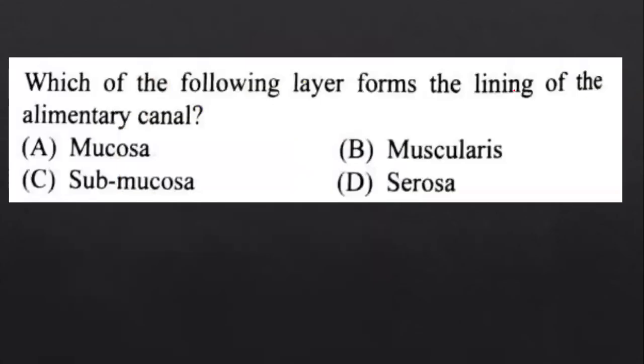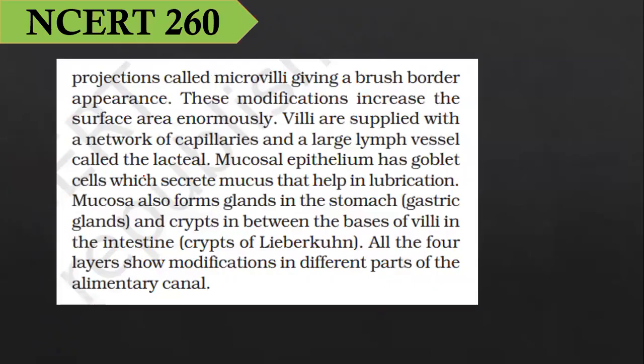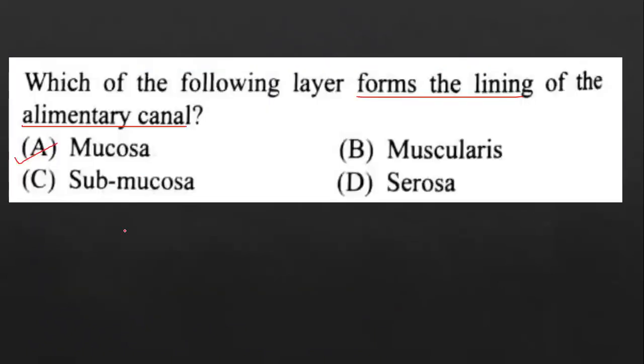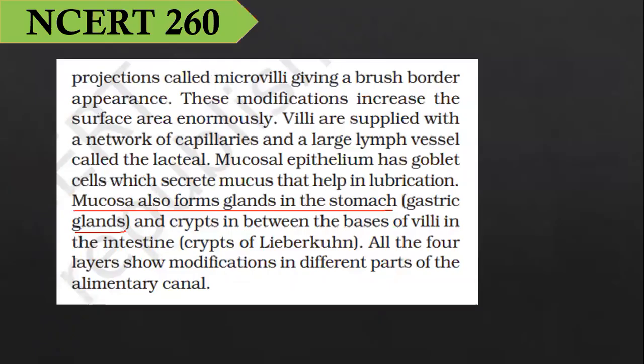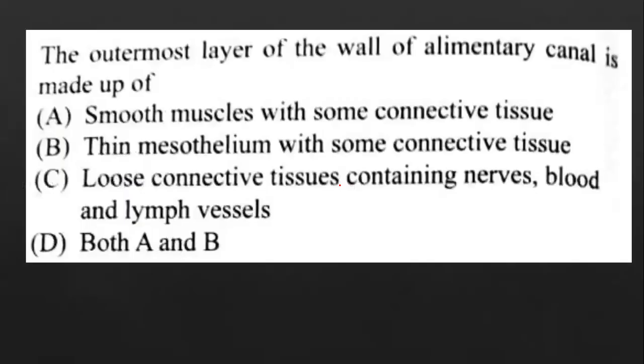Next, question number 16. Which of the following layers forms the lining of the alimentary canal? The correct answer is option A. Mucosal layer forms the lining of the alimentary canal. Direct sentence from the NCERT: mucosa also forms glands in the stomach, gastric glands. So that is the answer for the question. It forms a lining in the alimentary canal. Page number 260.